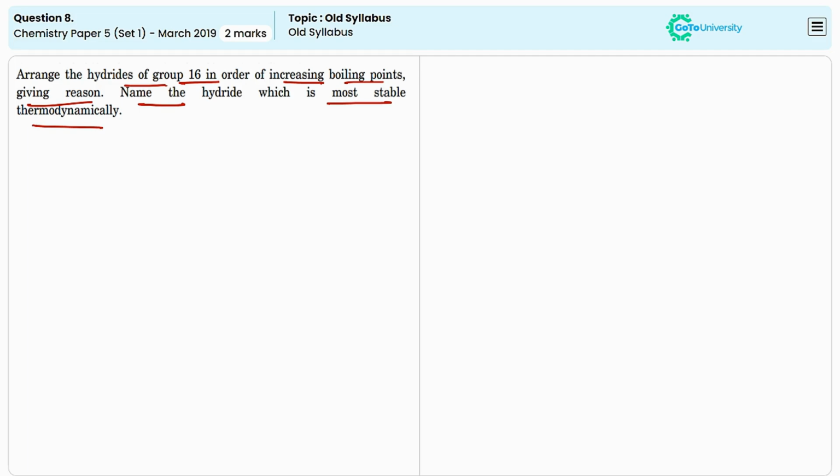This intermolecular hydrogen bonding is stronger than the London forces or van der Waals forces. So we can say the force of attraction between the water molecules will be much stronger than that of the other hydrides. So we can arrange those hydrides: the lowest boiling point will be for hydrogen sulfide and the highest value will be for water.